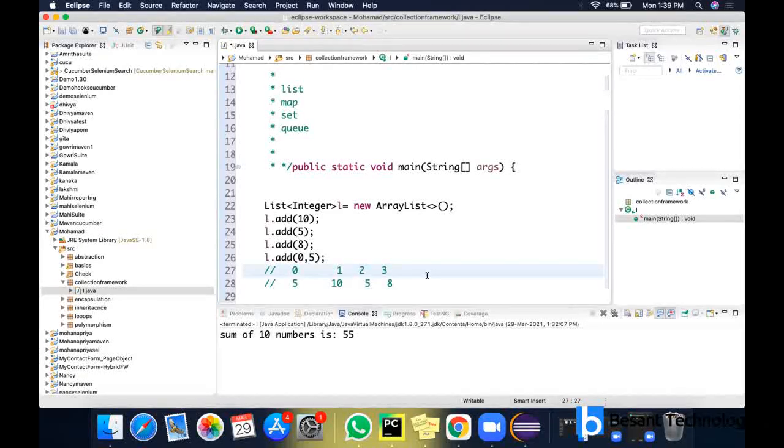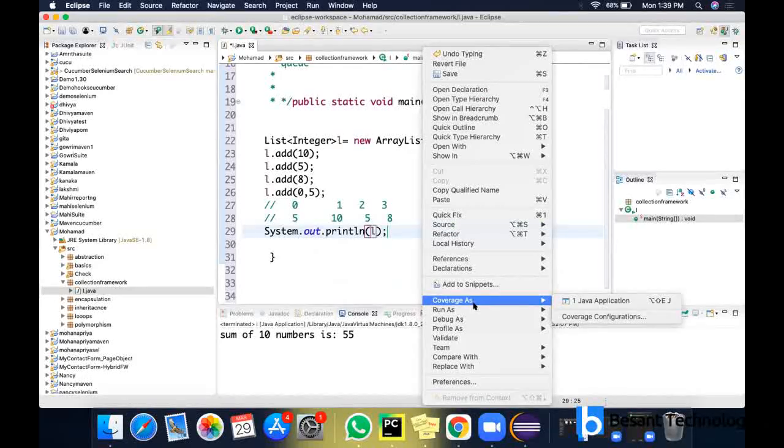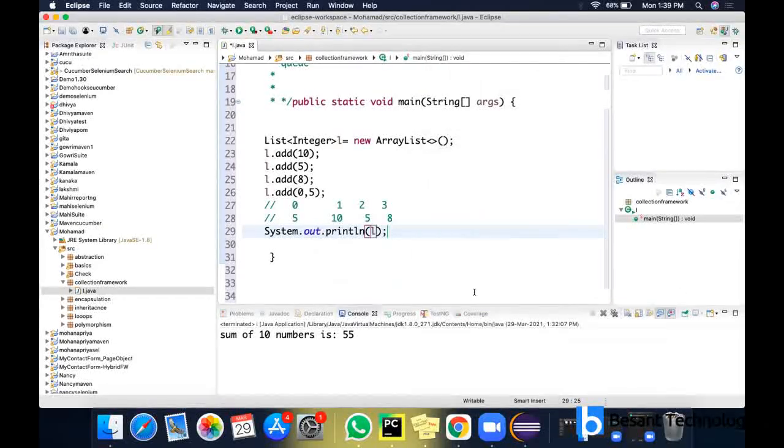If you want to display the list elements, you can display it by simply printing L. I'm simply displaying the values of L. So running this code, getting 5, 10, 5, 8, right?